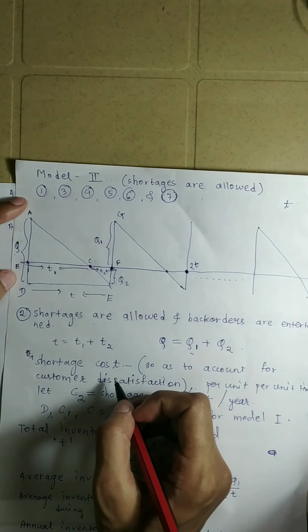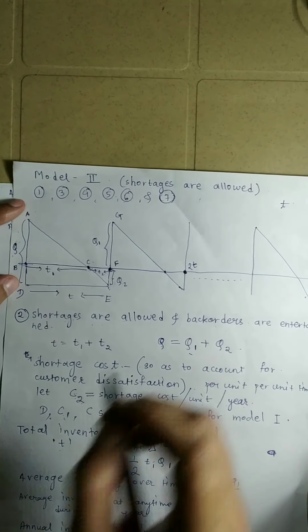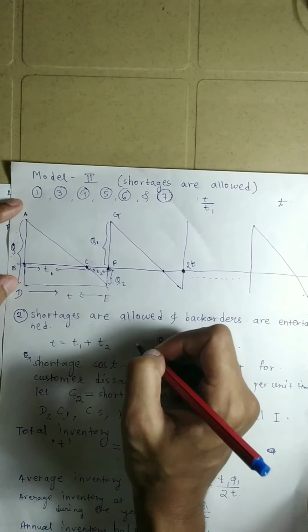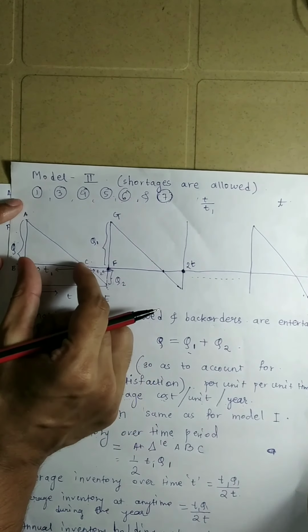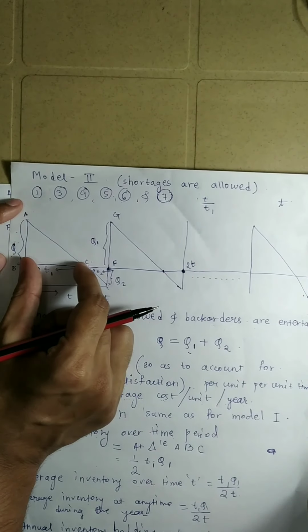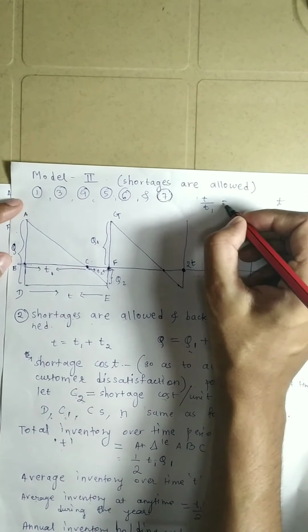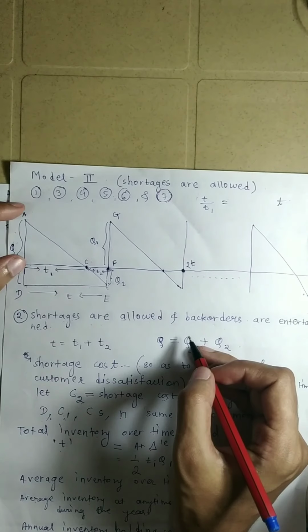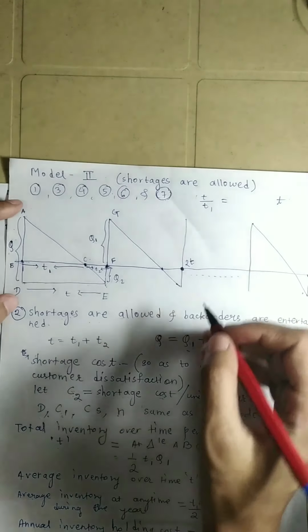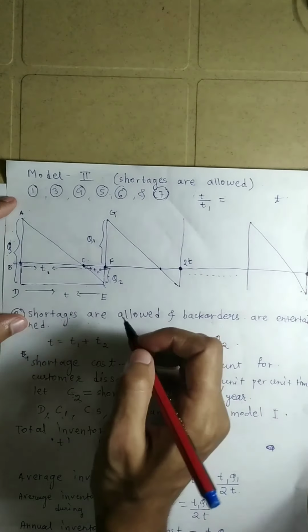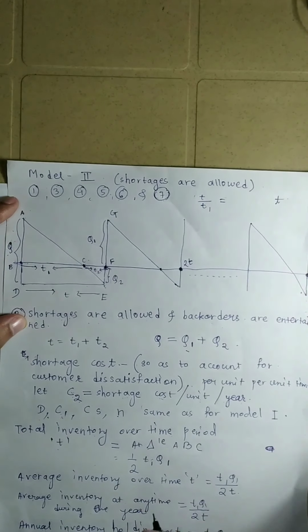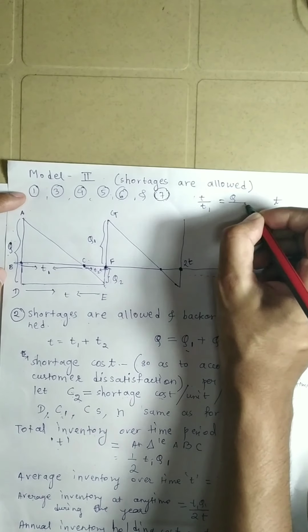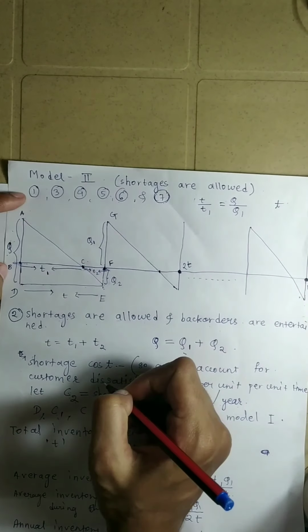These two triangles are similar and therefore T by T1 will be equal to Q by Q1.